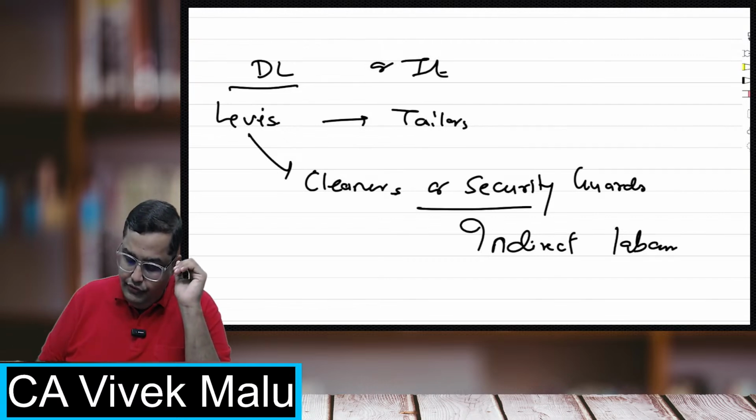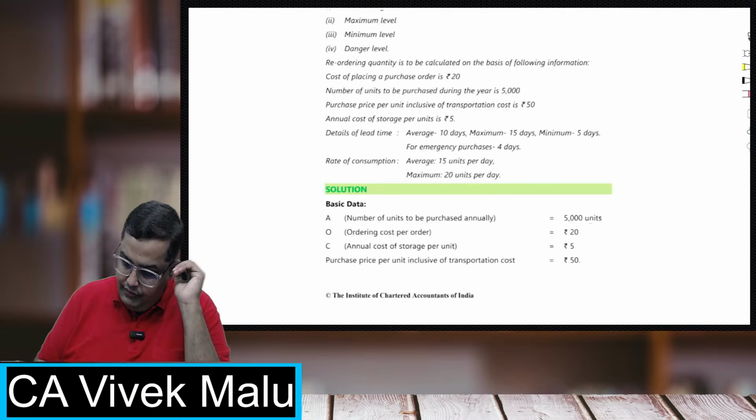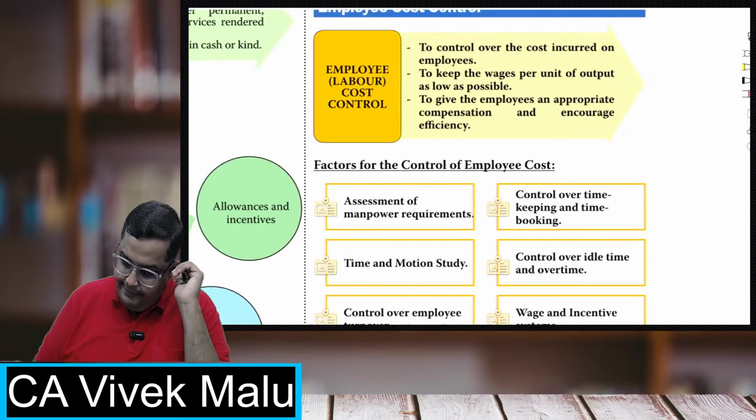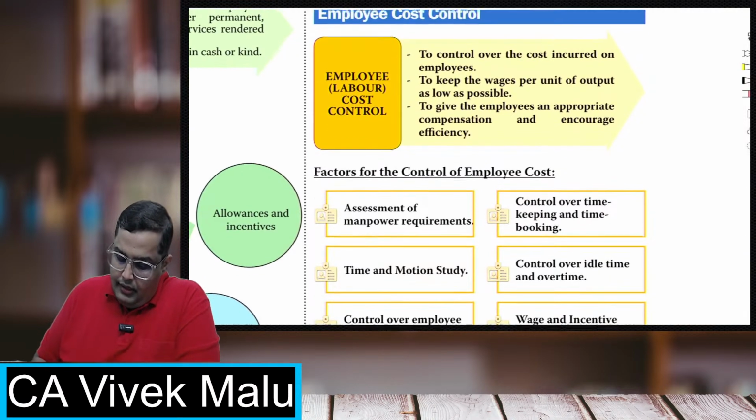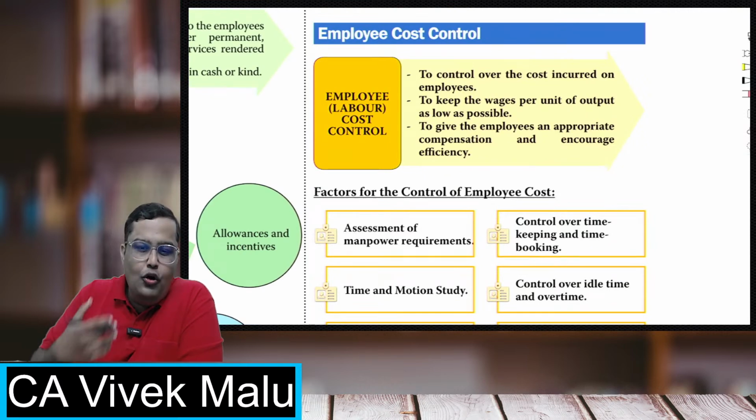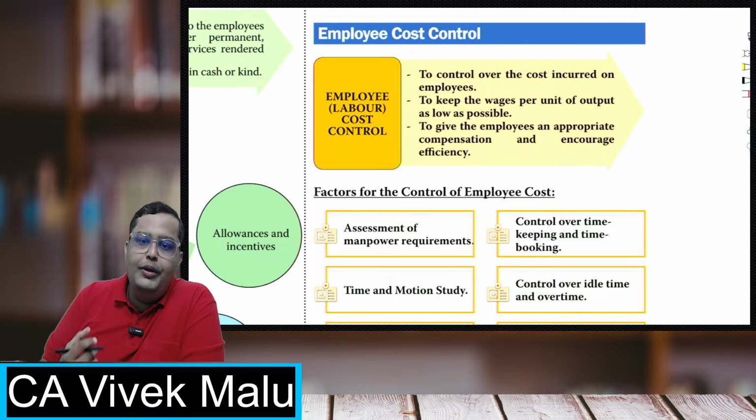Now students, why do you have to control the employee cost? Similarly, material cost we also have to control. Why are we controlling this cost? See, materials is the most important element of the entire cost of the product, right? So if I want the cost of the output to be lower, then I want the cost of the materials also to be lower.